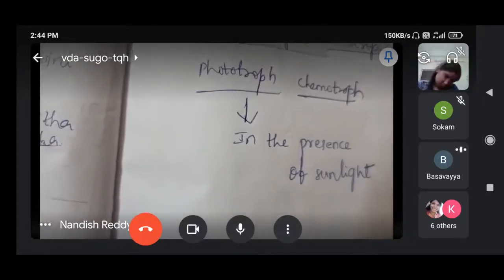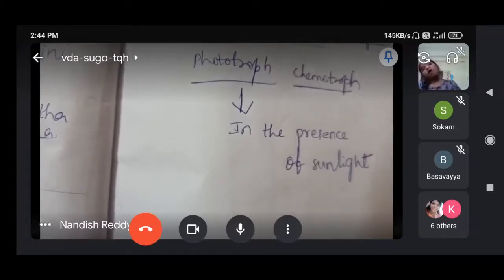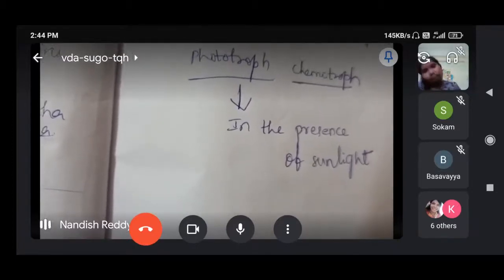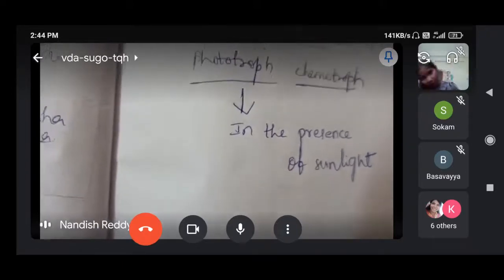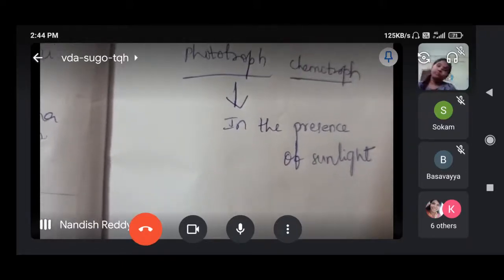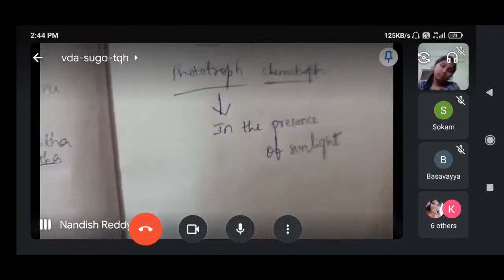In the presence of chemicals is called chemotroph. Chemotroph means in the presence of chemicals. With inorganic molecules and all, any nutrition happening in their presence, extracting energy from the chemical molecules.